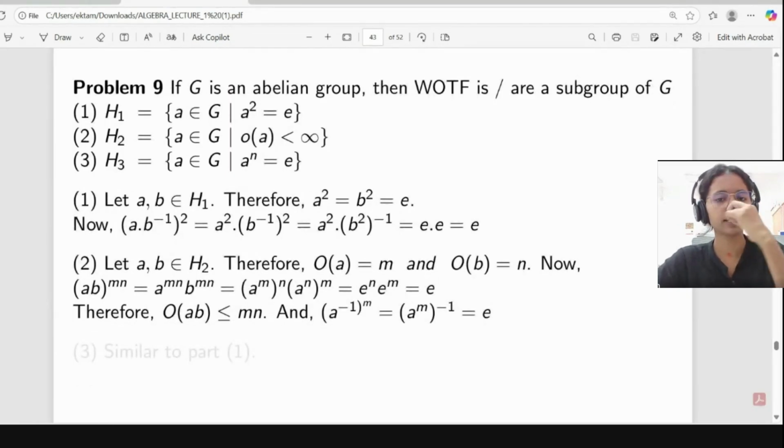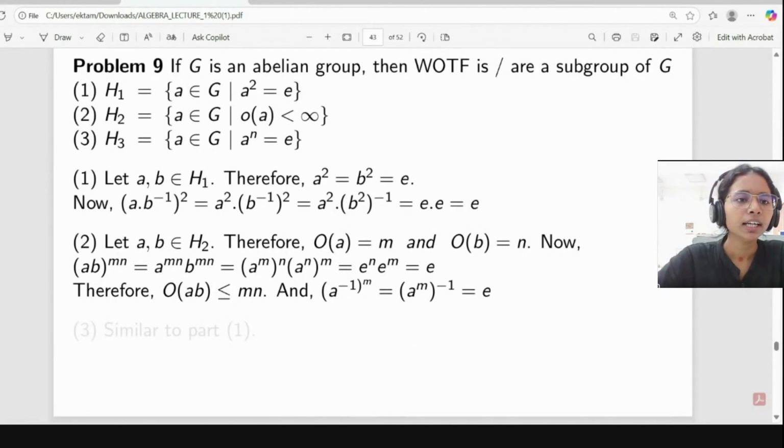So from here what we will get is E to the power n into E to the power n, which is equal to E only. So order of AB is less than or equal to mn only, meaning the order of AB is finite. So this is true only.